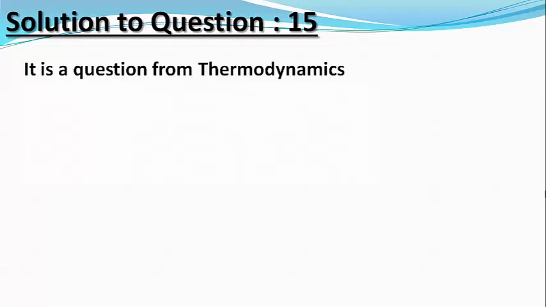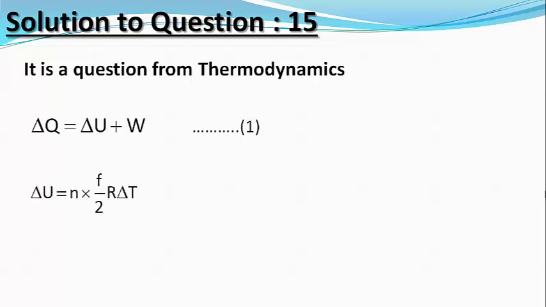As I keep mentioning in my theory classes, the only relation that is most relevant in thermodynamics is the first law of thermodynamics, that is delta Q equals delta U plus W. Equation 1, where delta U is the increase in internal energy and is given by delta U equals n into f by 2 R delta T, where n is the number of moles of the gas and f the degrees of freedom of the gas molecules.